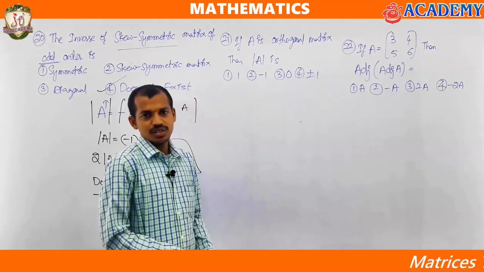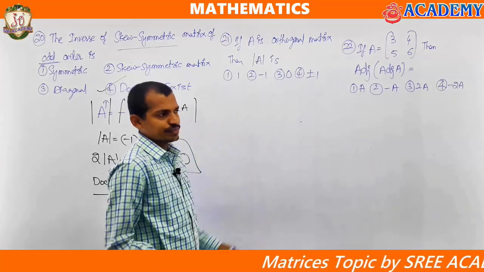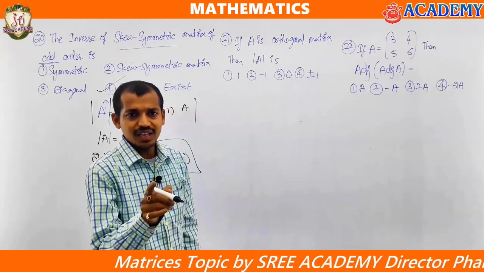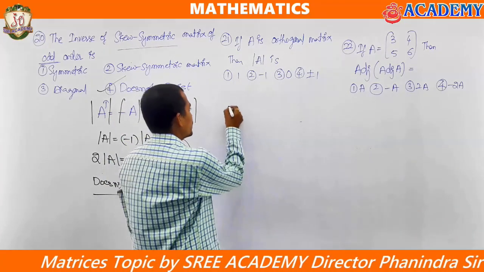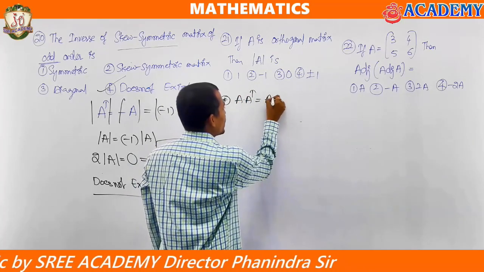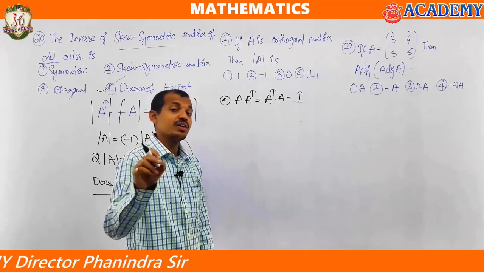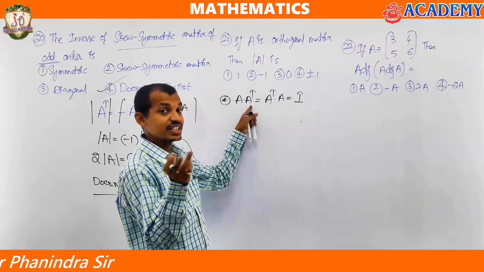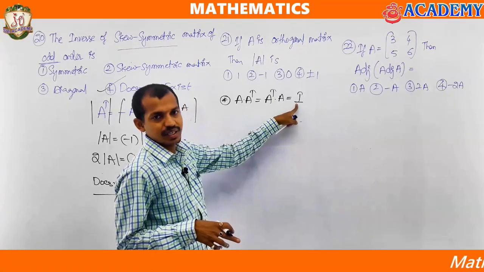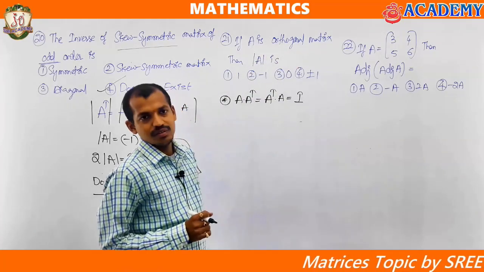See here also simple questions, it is also asked in ECET. If A is an orthogonal matrix, then determinant of A is what? Orthogonal matrix is nothing but, as already said, when we say orthogonal, A into A transpose equal to A transpose into A equal to I. AB equal to BA equal to I is different, that is inverse. Here if you multiply one matrix with its transpose and get the identity matrix, then A is said to be an orthogonal matrix. Based upon that he asked, what is determinant of A?